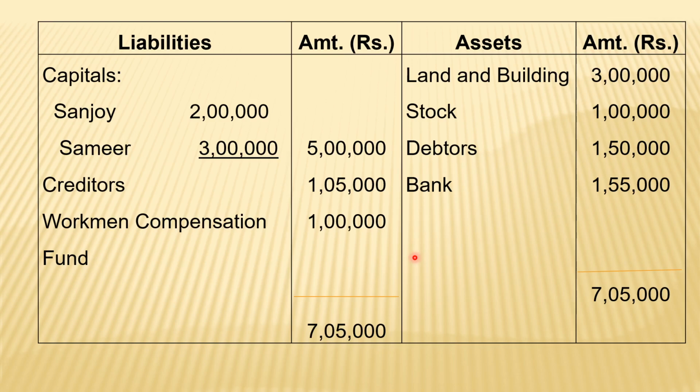So on this ground, when one creditor wants to take over some asset, if it is full settlement, we will not pass any entry. But if it is not full settlement, suppose settlement made only for 1 lakh, so 5,000 balance, that 5,000 we have to pay to the creditor. Such type of problem we will get, and at that time realization account debit to bank 5,000. If it is not full settlement, but as it is mentioned, it is a full settlement, so therefore no entry in these cases.